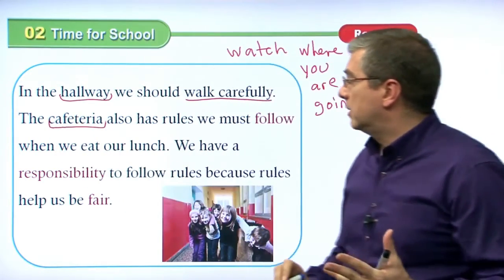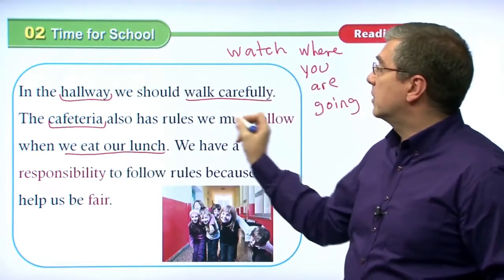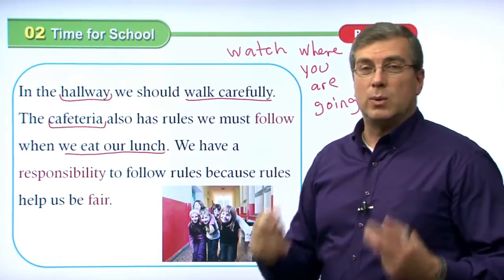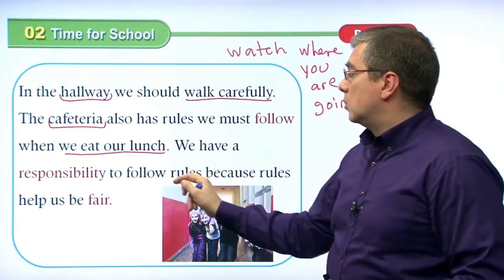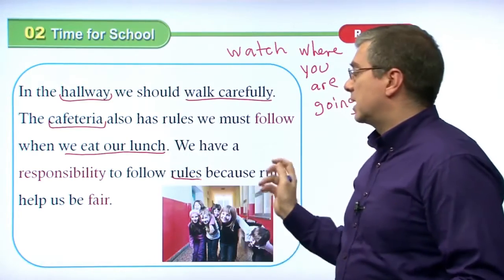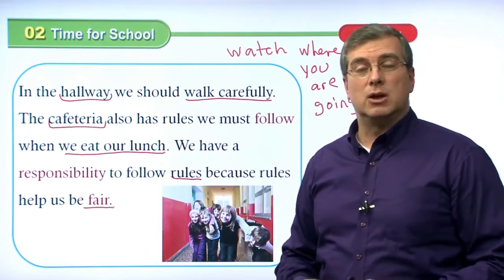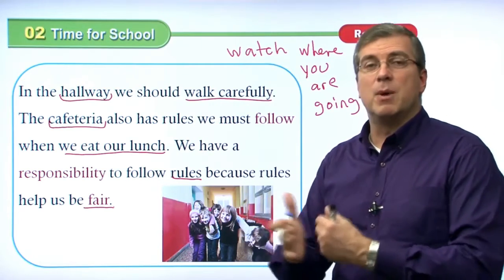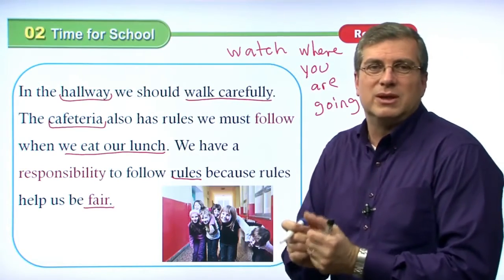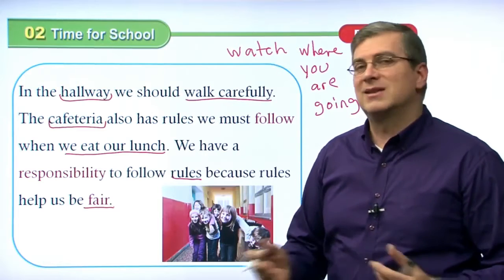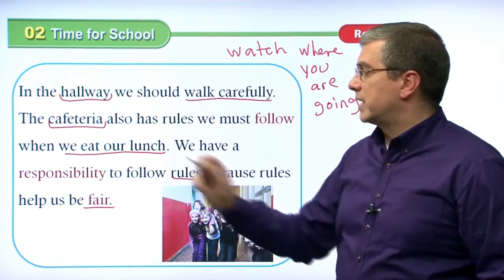Okay. Another place at school, we talked about classroom, we talked about library, we talked about hallway, also cafeteria. The cafeteria is where we eat our lunch, right? That's where we eat our lunch. It also has rules we must follow when we are in the cafeteria. We have a responsibility to follow rules in all of these places because rules help us be fair. Like I said, one example, when you're in the hallway, walk carefully because if you bump into other people, you're not being fair. You say, I'm more important. What I'm doing is more important than your safety. That's not fair. We should always be fair and follow the rules because rules help us be fair.